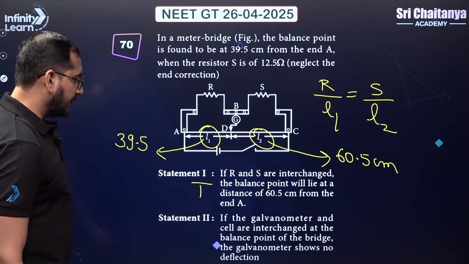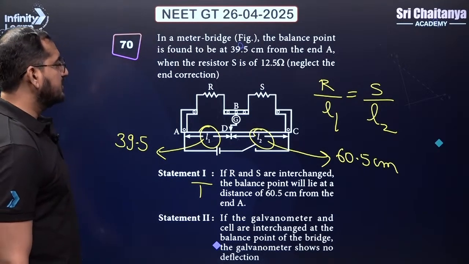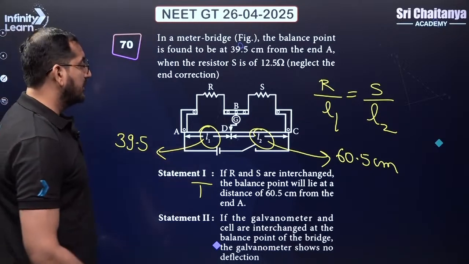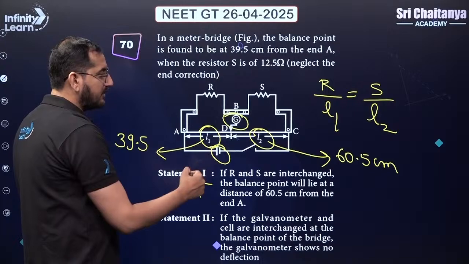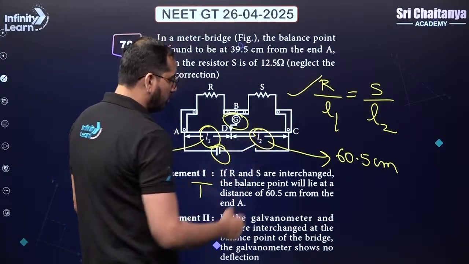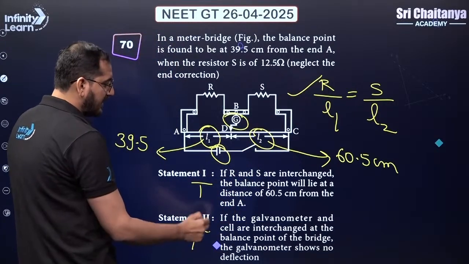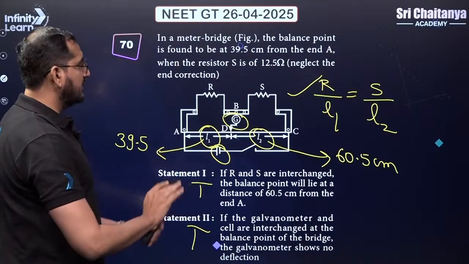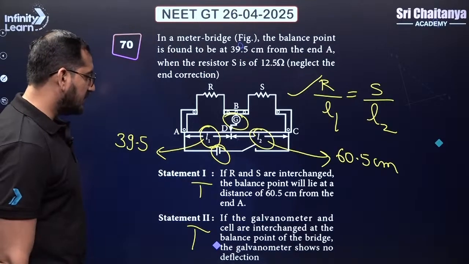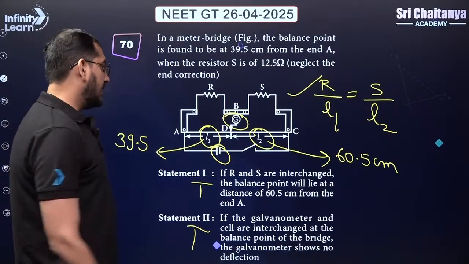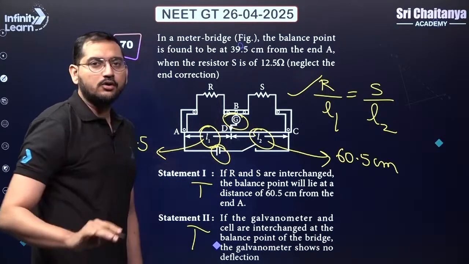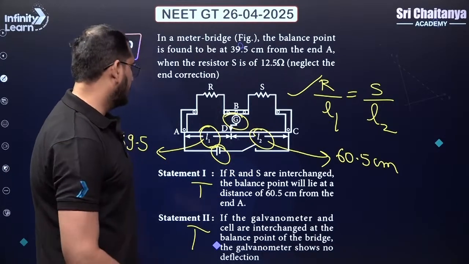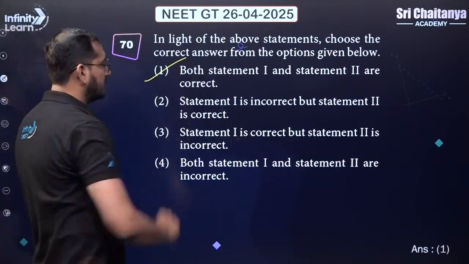Statement number 2, if the galvanometer and the cells are interchanged, so that is again a theoretical point. Whenever we change the position of G and the battery, still this equation will hold true, and the meter bridge will be in the balanced condition. Even after interchanging the position, the galvanometer will not show any deflection. Both statements are correct. First one is your right answer.